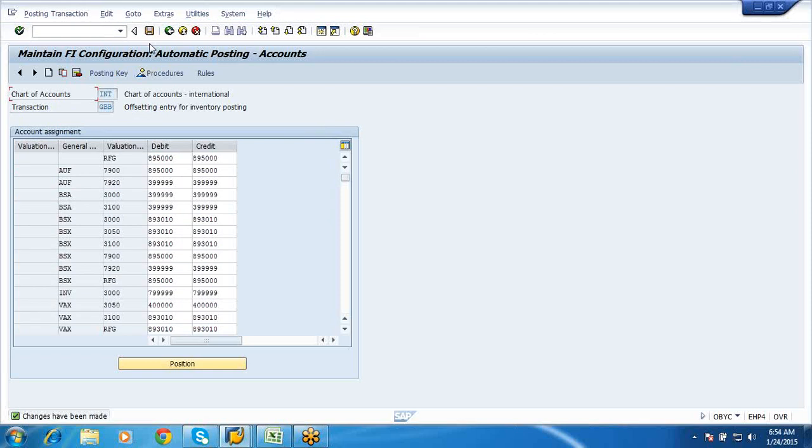VBO is for your subcontracting. That is the parts, under VBO you record the price of whatever you have given to the vendor.